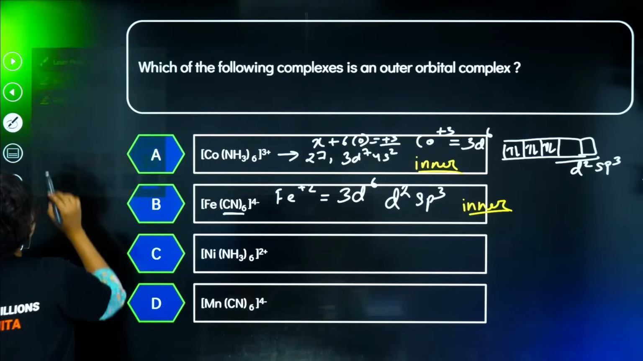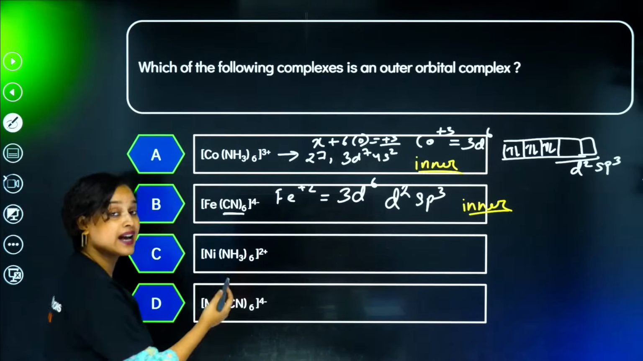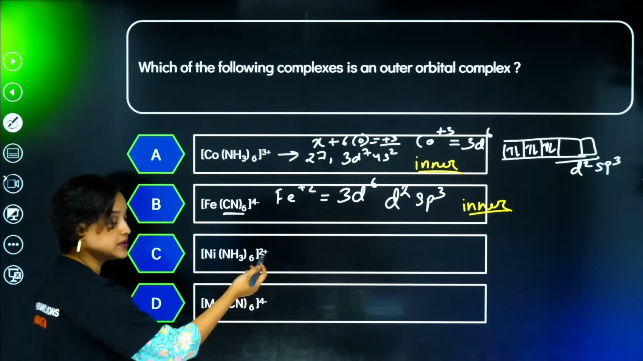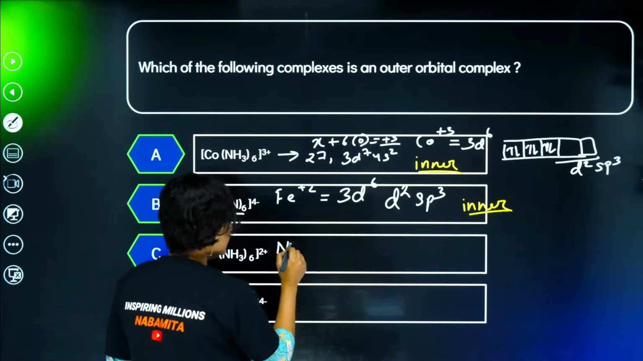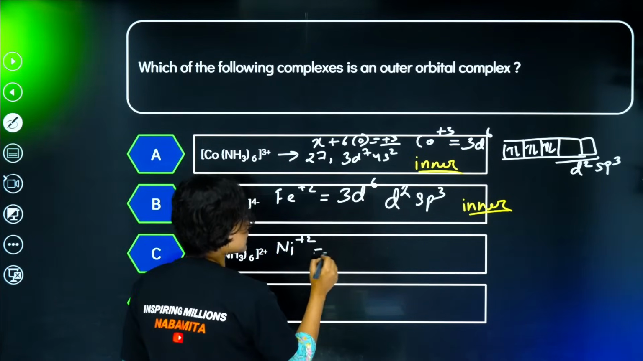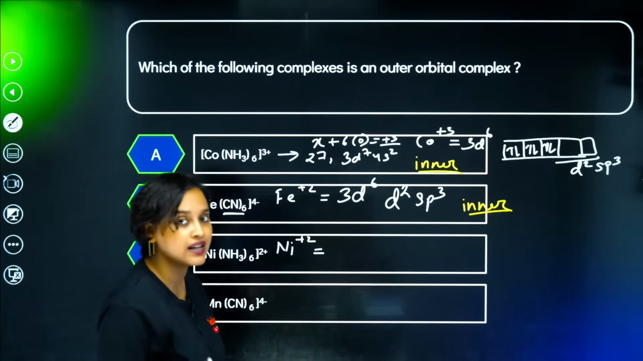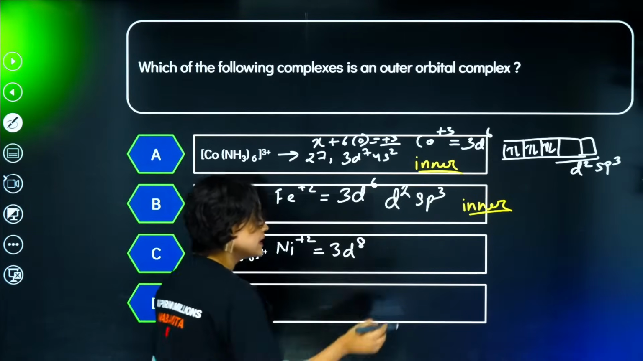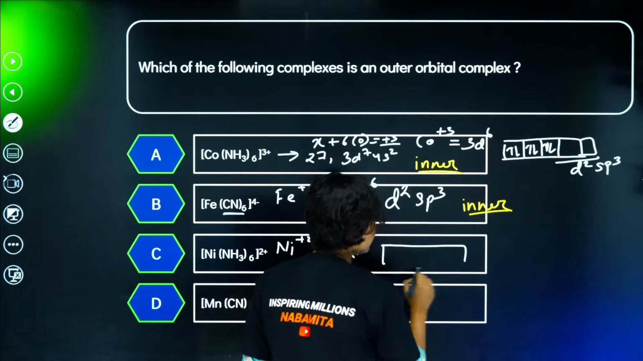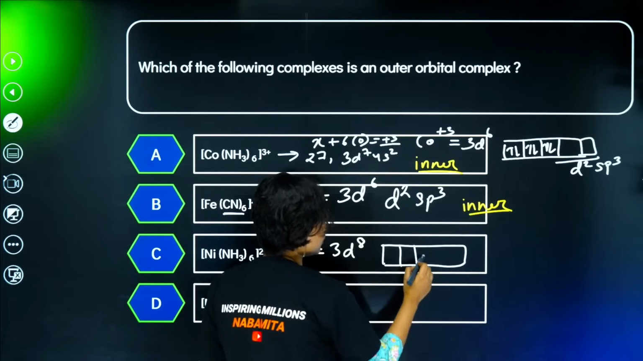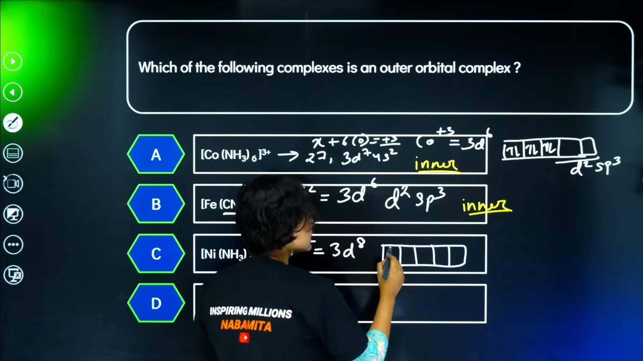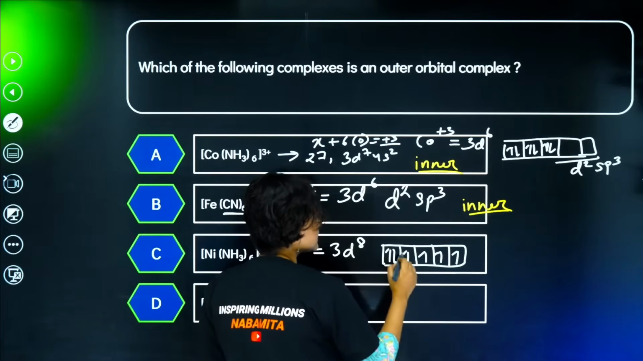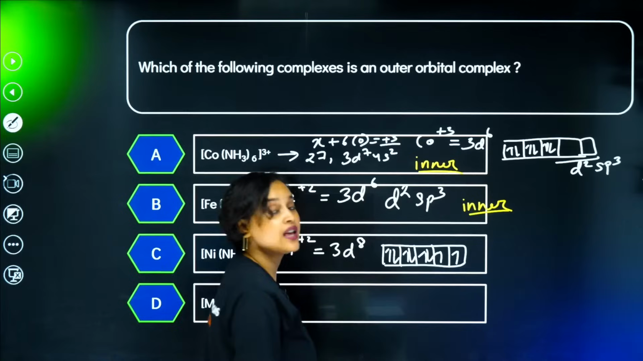Okay, now let's check this again. Ni(NH3)6. NH3 is a neutral ligand, no charge, so 6 into 0. That means Ni is in +2 state. Now what is nickel's atomic number? 28. So +2 means 3d8. Now see, because it is 3d8, if I draw the structure here, it is going to be like this, right? 3d8. So 1, 2, 3, 4, 5, 6, 7, 8.